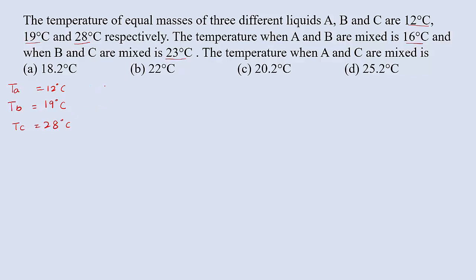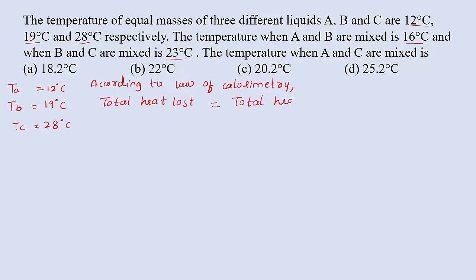So that concept we can use here. According to law of calorimetry, we can write total heat lost equal to total heat gain. So this concept we can use here.